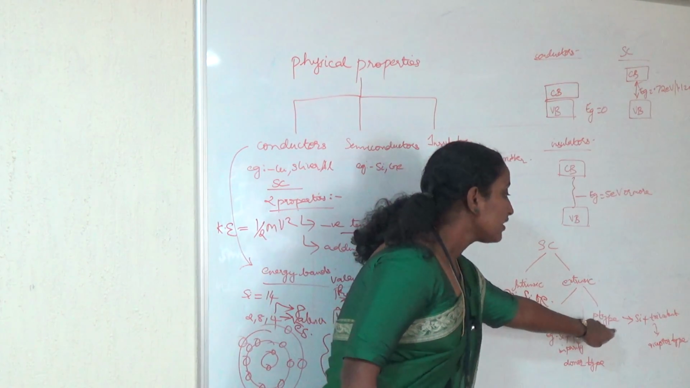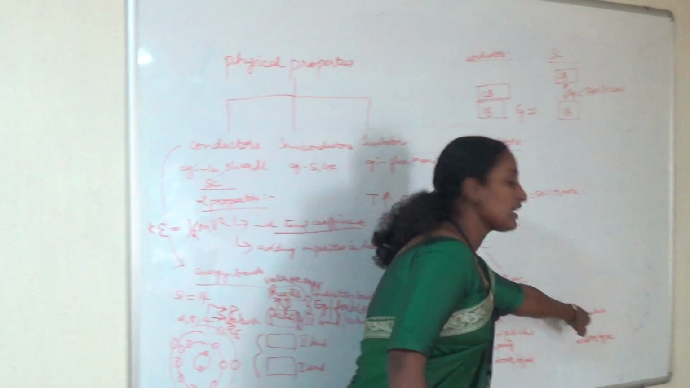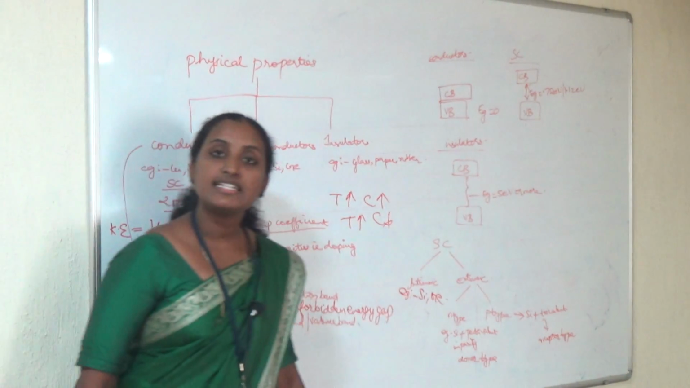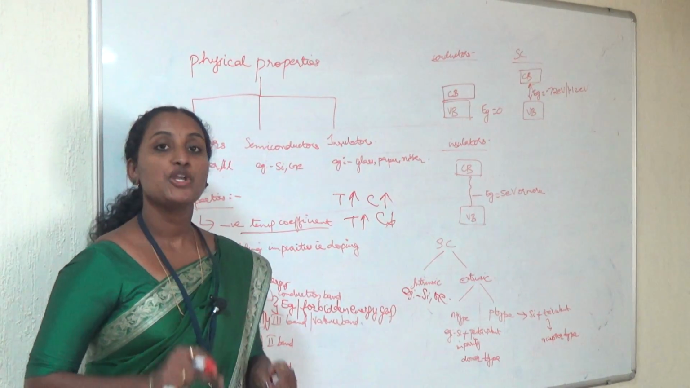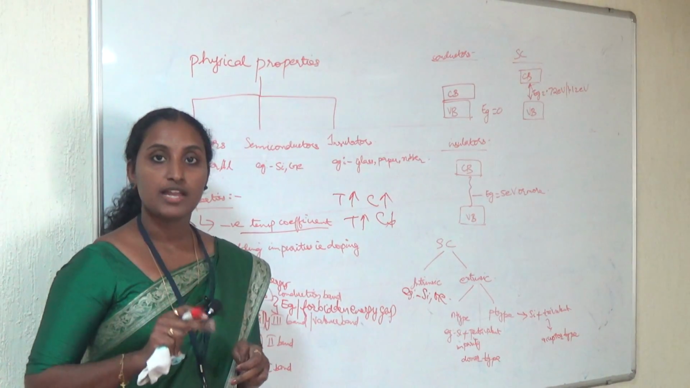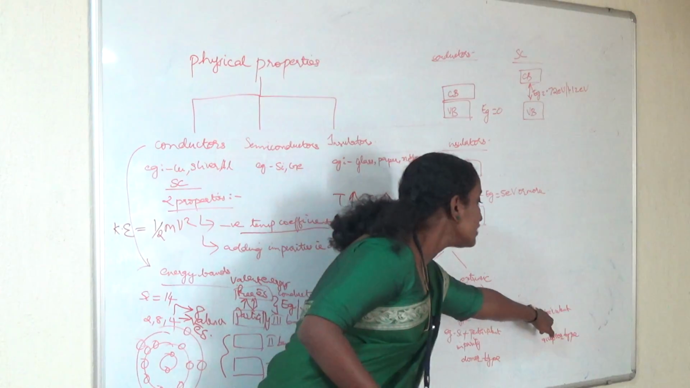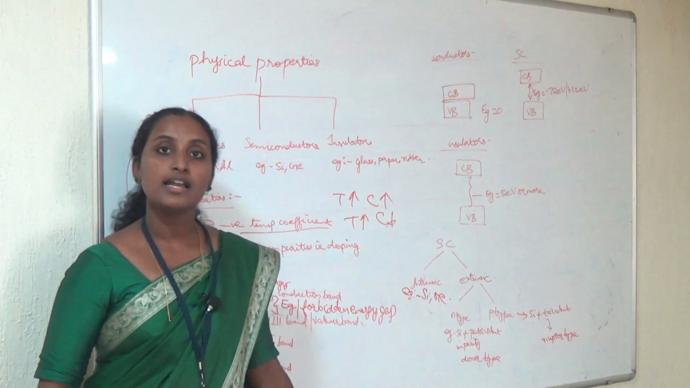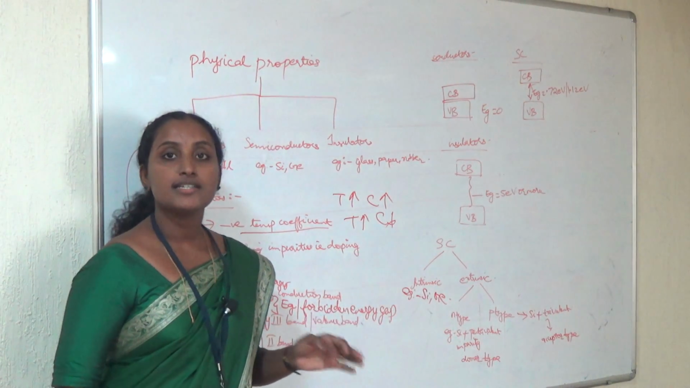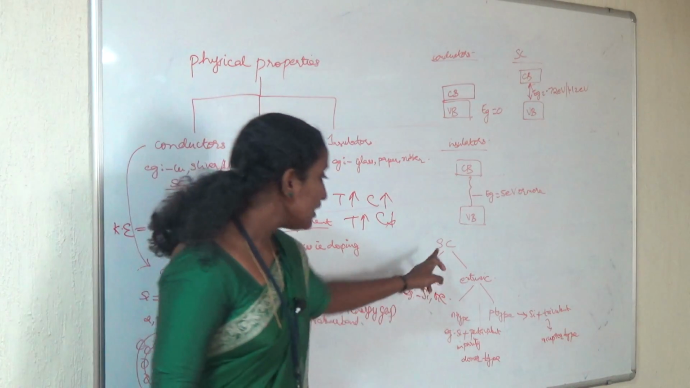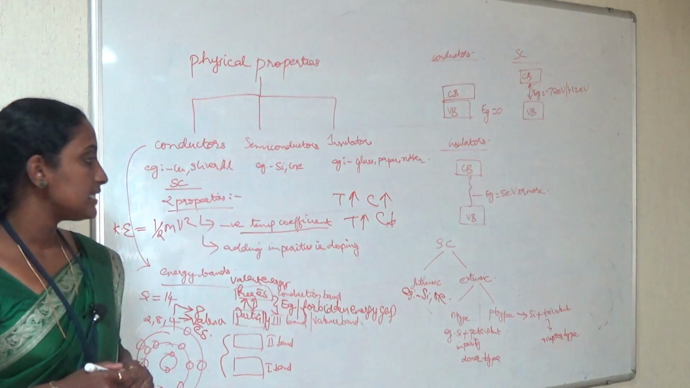And for P-type, you are adding a trivalent impurity to silicon. Pentavalent means you have a valence electron count of 5. An element having 5 valence electrons. And here you are adding a trivalent, which is an element having 3 valence electrons. So these are the major divisions of semiconductors.